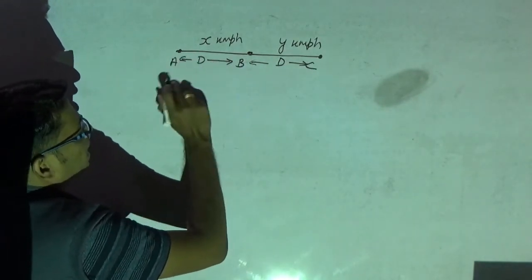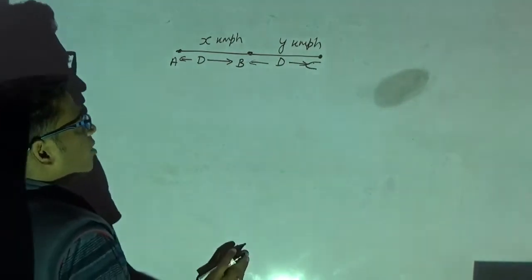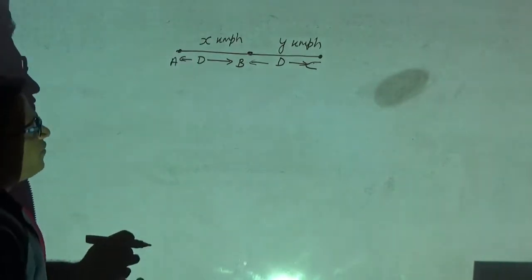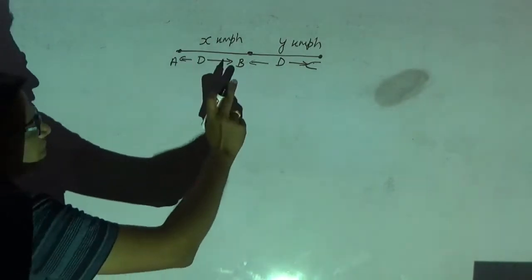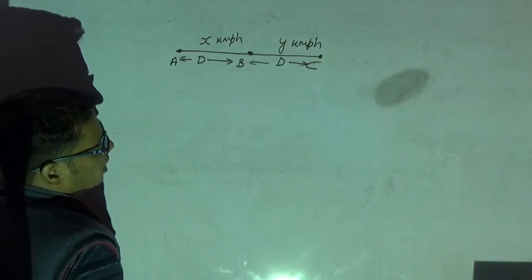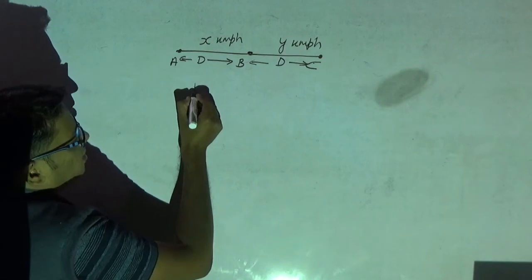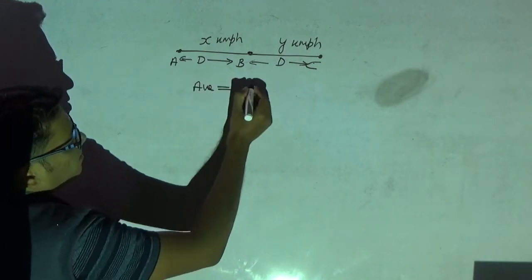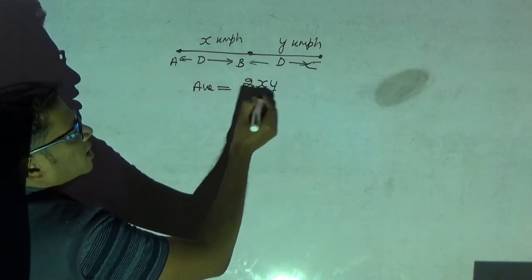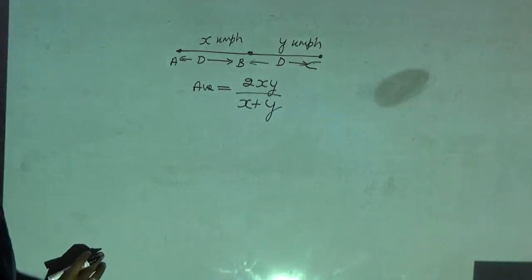The distance between A and B is D, and the distance between B and C is also D. From A to B, I am moving with the speed of x kmph, and from B to C, I am moving with the speed of y kmph. Now, if they ask what is the average speed, you can straight away use this shortcut. The average speed is given by 2xy divided by x plus y.